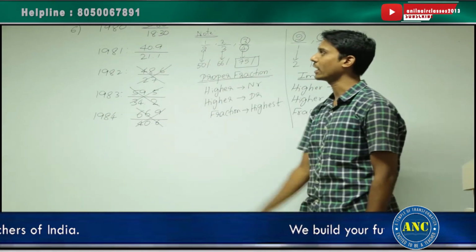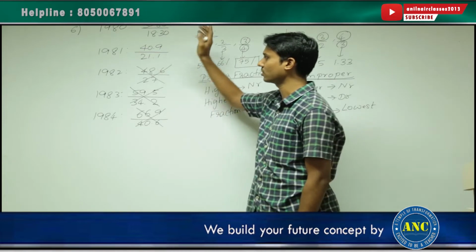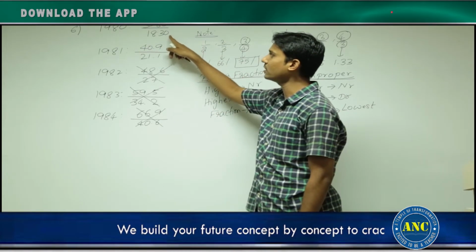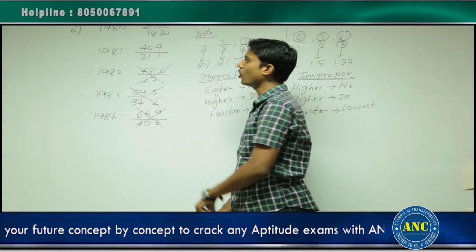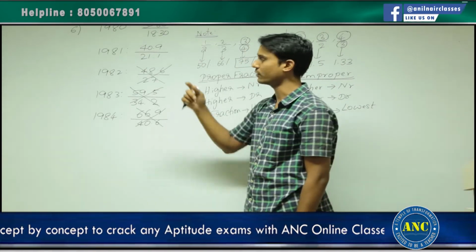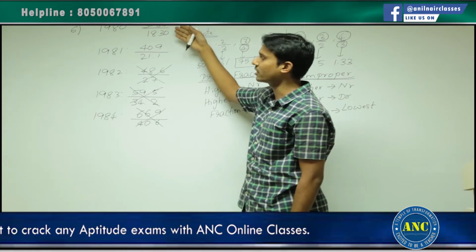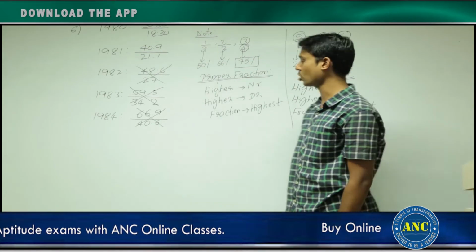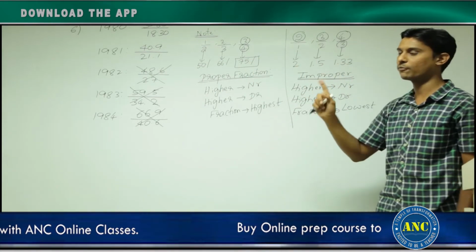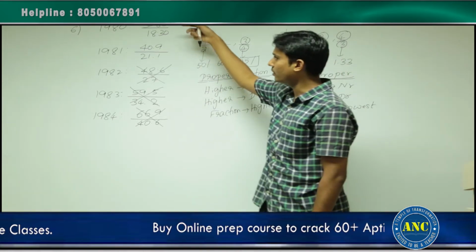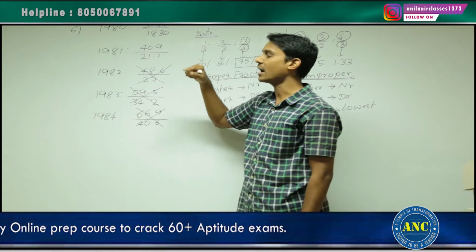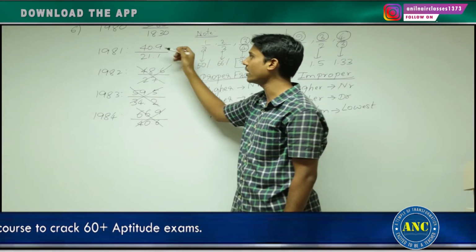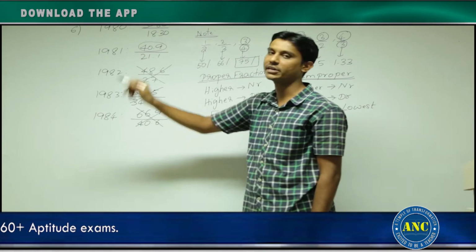Now if you observe the two fractions given in this exact question, the sixth question: 35.8 divided by 18.3, and the other fraction is 40.9 divided by 21.1. Both the fractions are improper fractions. For an improper fraction, among the numerators 35.8 and 40.9, 40.9 is the highest numerator.